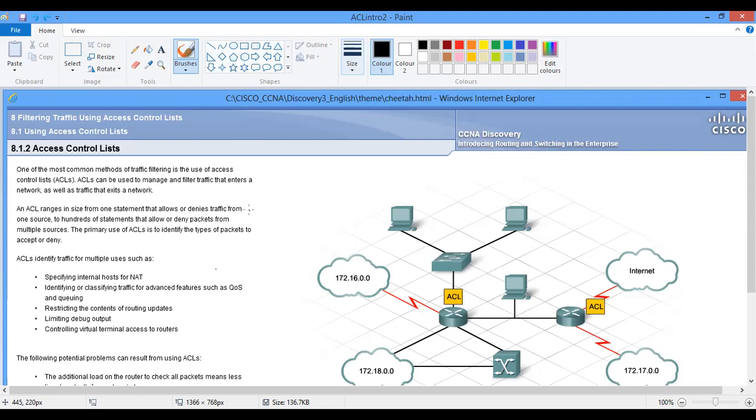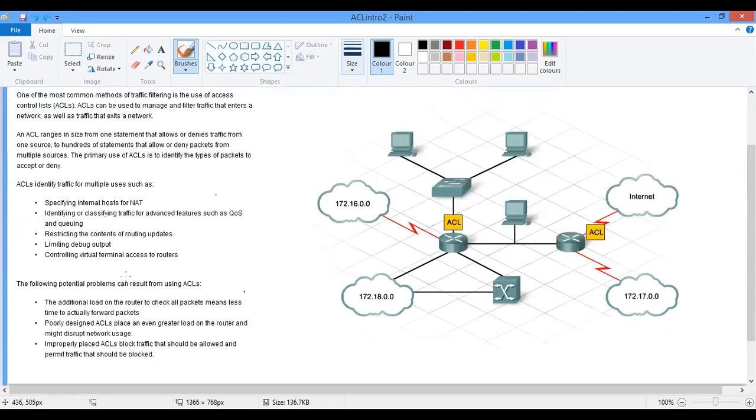We use it in many places. We use it to give more security to a virtual terminal, to your network devices, I mean routers and switches. You can even use it to define your internal hosts. We'll talk about that later on, and some of the other things too. You restrict movement or allow some access and all of that.